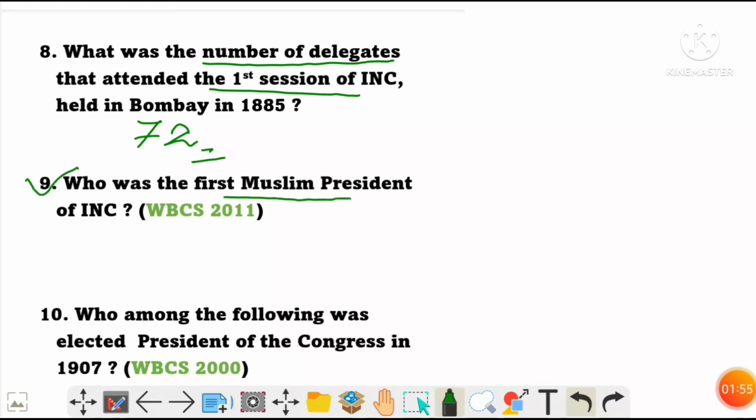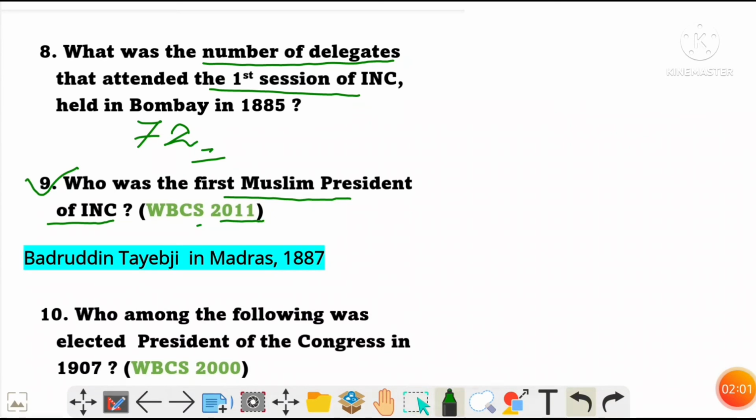Who was the first Muslim president of Indian National Congress? This question was asked in WBCS 2011. And the first Muslim president was Badruddin Tayyibji in the Madras session in 1887. And he was the third president of Indian National Congress and the first Muslim president.